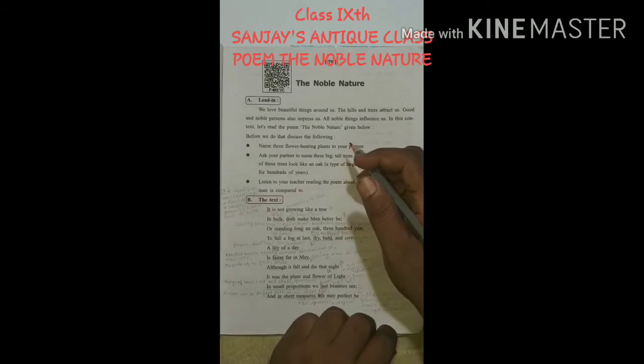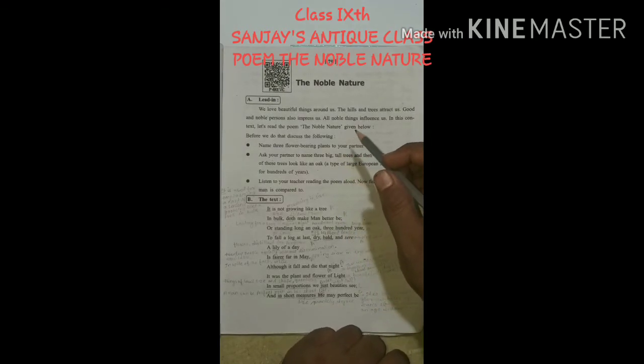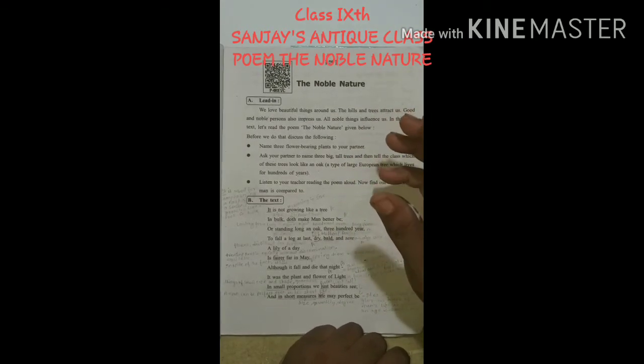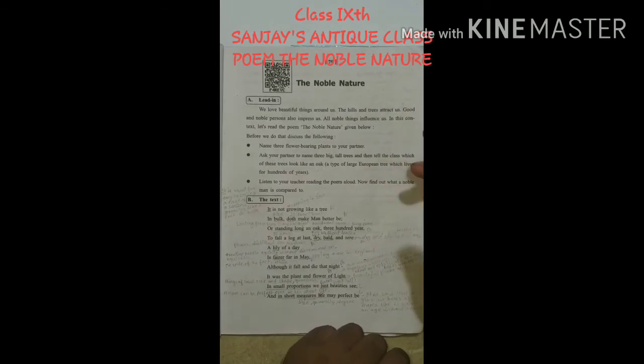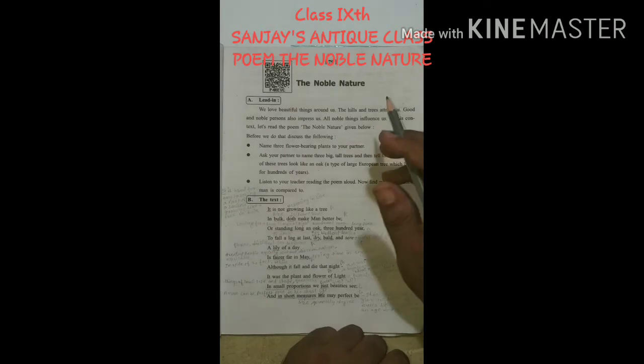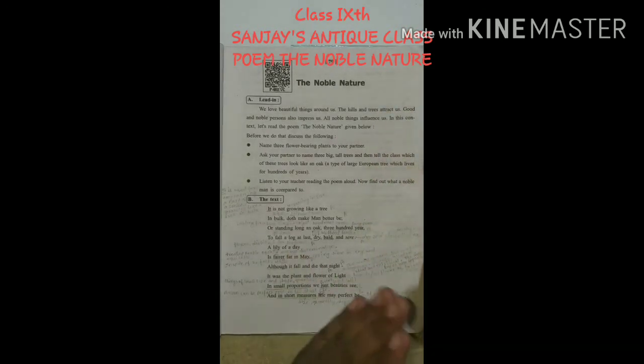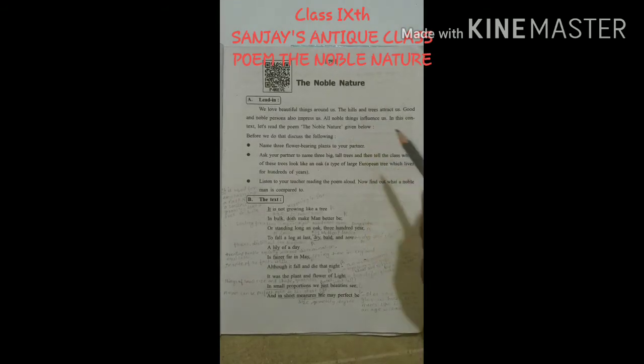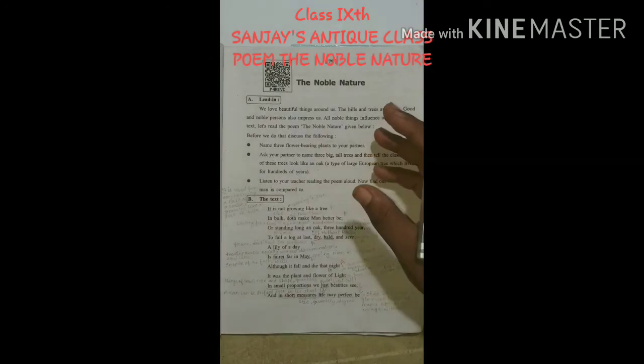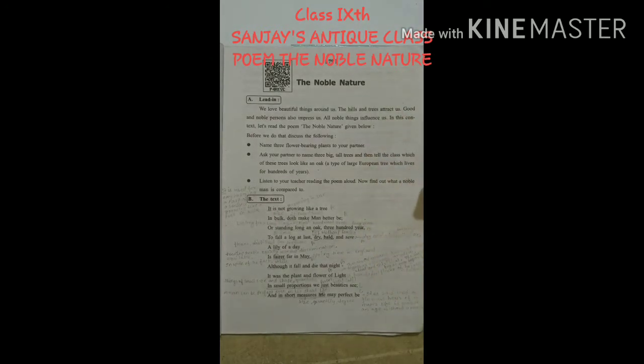So, my dear students, before entering the poem, we must know about the beautiful things around us. We should also know the hills and trees around us. So, the noble person also impresses. These three things he is comparing: one is about hills, trees, which attract us, and the other is how noble people impress us. So noble things always influence us. In this context, let's read the poem The Noble Nature given below.